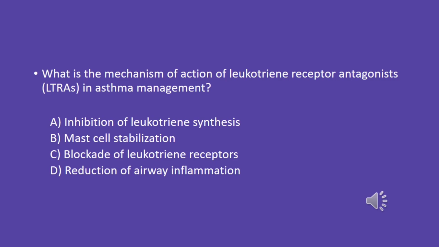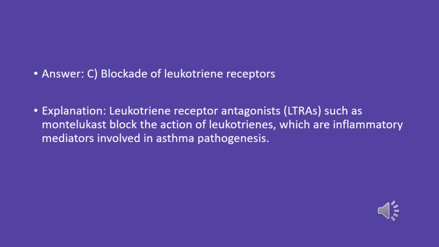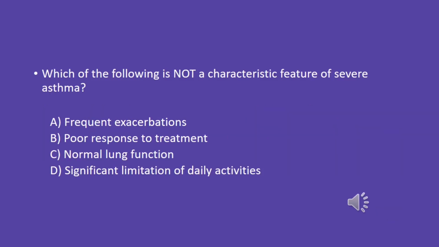What is the mechanism of action of leukotriene receptor antagonists, LTRAs, in asthma management? A. Inhibition of leukotriene synthesis. B. Mast cell stabilization. C. Blockade of leukotriene receptors. D. Reduction of airway inflammation. Answer: C. Blockade of leukotriene receptors. Explanation: leukotriene receptor antagonists, LTRAs, such as montelukast, block the action of leukotrienes, which are inflammatory mediators involved in asthma pathogenesis.